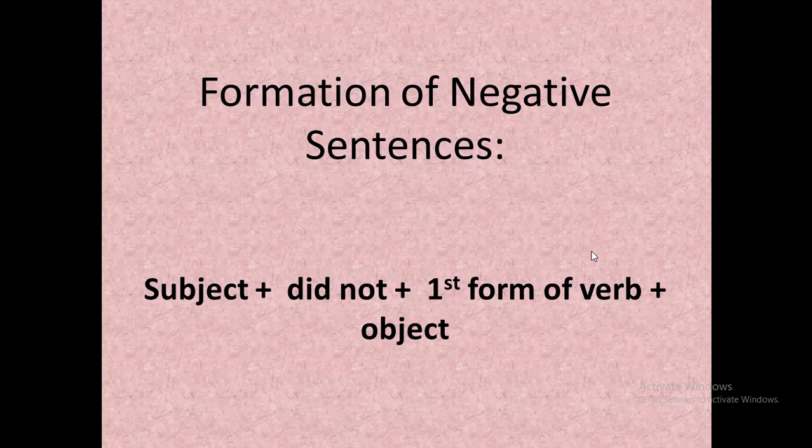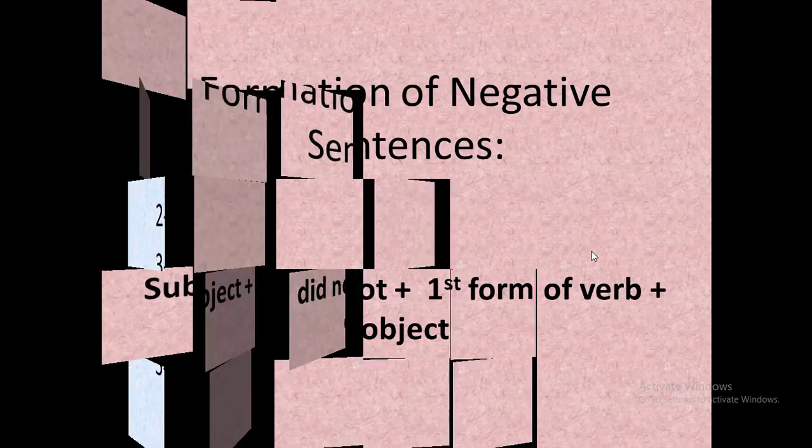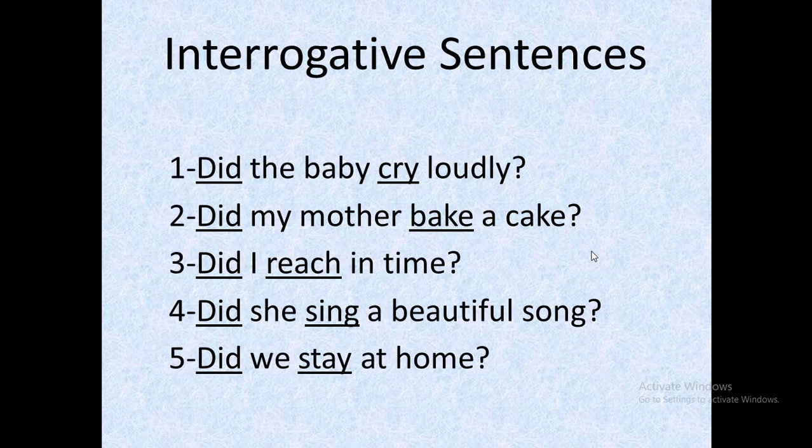So the formation of negative sentences is subject plus did not plus first form of verb, and in the last we used object or it may be predicate also. Now look at the structure of the interrogative sentences of past indefinite tense. Here you are observing that in all the examples we use did at the start. So keep in mind that to make interrogative sentences did comes at the start of the sentence.